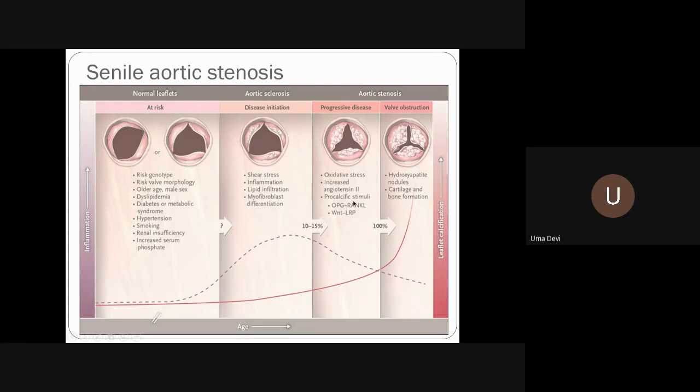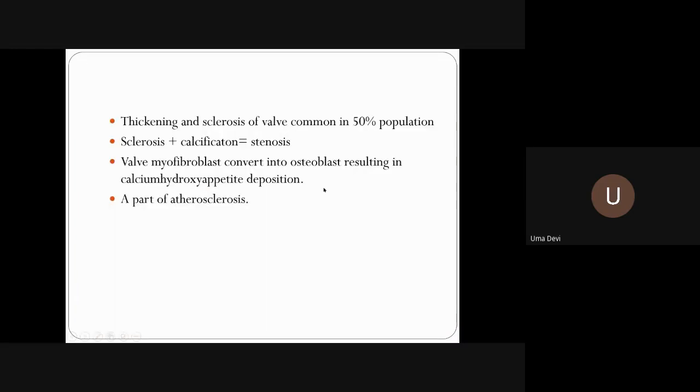So what happens? The stress increases, oxidative stress, increased angiotensin II, procalcific stimuli. All this is going to cause calcification, and finally it may have hydroxyapatite nodule, cartilage, bone formation, and will be a stiff valve with full-blown severe aortic stenosis. So normally, above 65 years of age, you will see thickening and sclerosis of the valve, which is in 50% of the population. But in the 10 to 15%, as we showed you in the previous slide, they may go on to stenosis.